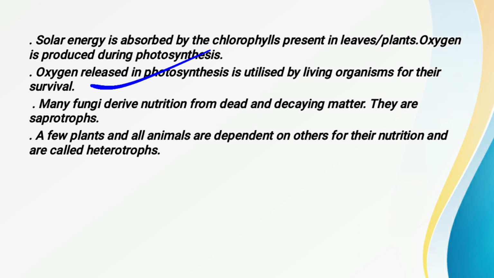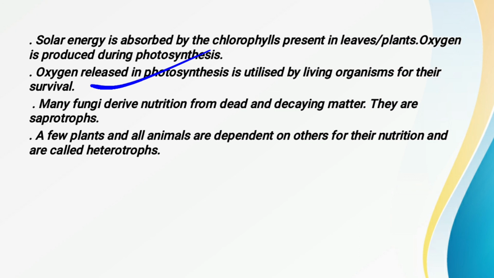Now the next one, many fungi derive nutrition from dead and decaying matter. This is another example of the heterotrophic mode of nutrition, called saprotrophs. Saprotrophs are those kinds of organisms which are not green in color, and they get their nutrition from dead and decaying matter. They are dependent on the dead and decaying matter. So these kinds of organisms are called saprotrophs, and the mode of nutrition is called the saprotrophic mode of nutrition.